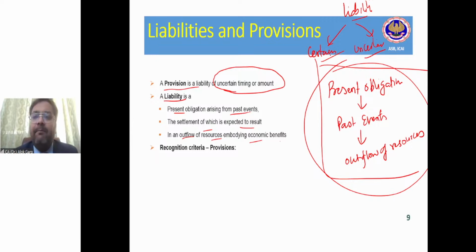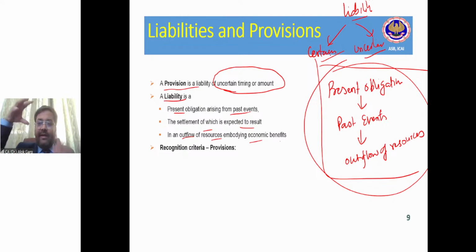Okay. The second example, like Indus Tower Limited or all these telecom tower companies or Reliance Industries, right? Oil and gas industries. They are creating provision for asset retirement obligation. How are they creating the provision for asset retirement obligation? So friends, in case of Indus Tower, let's say they are installing a tower for 20 years.